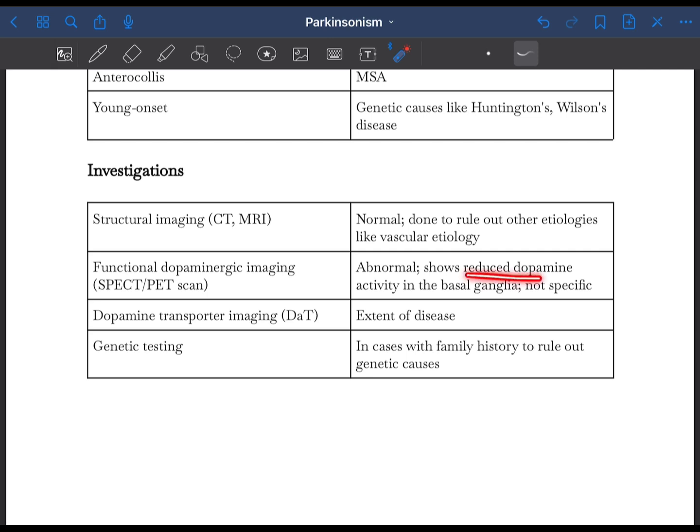It shows reduced dopamine activity in the basal ganglia. There's another imaging modality called dopamine transporter imaging, and this shows the extent of the disease. And genetic testing can be done if the patient has a family history of Parkinson's disease or some genetic causes, to rule out the genetic causes. So these were the investigation modalities.